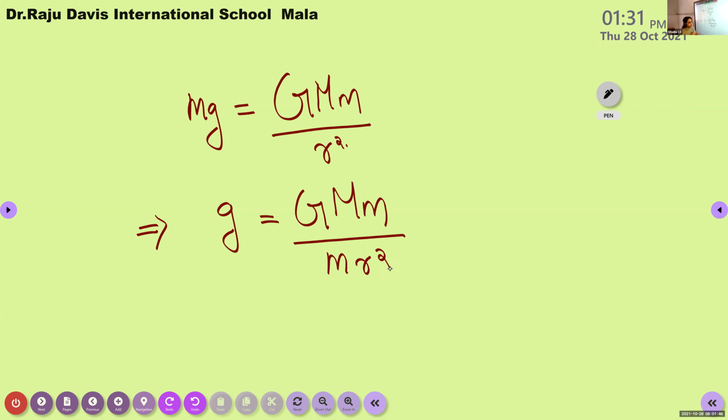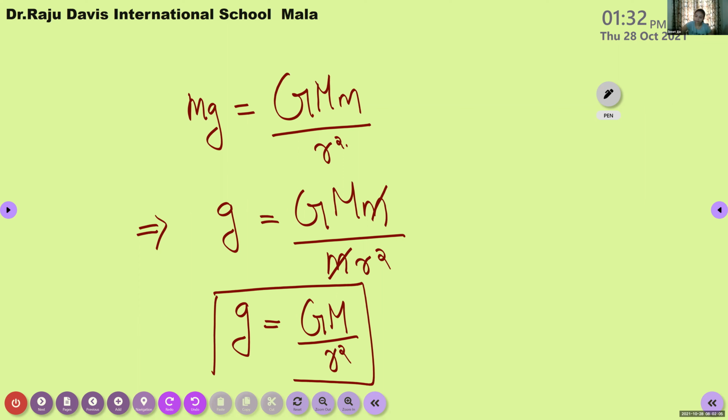Any term cancels here? M and m. Very good. In the numerator and denominator, we have small m, it will cancel. Then we get g is equal to capital G, capital M divided by r square. So this is the equation for calculating the small g.